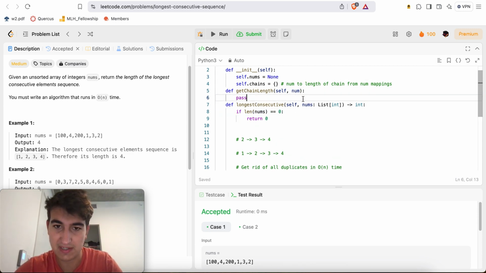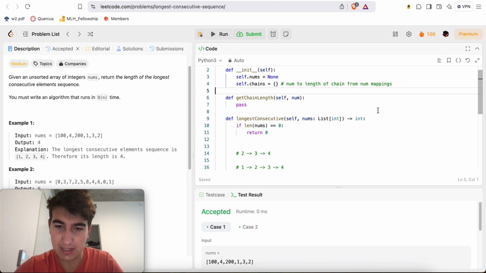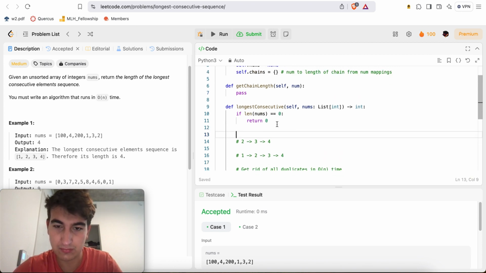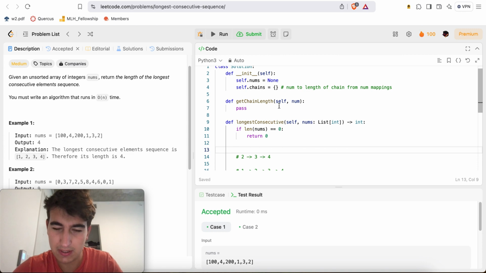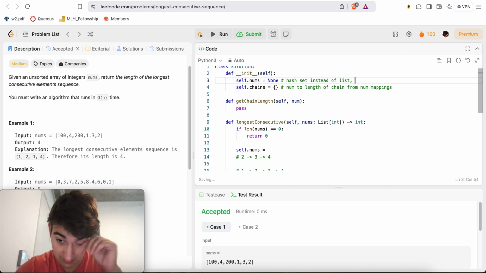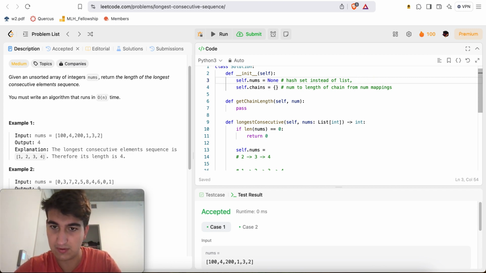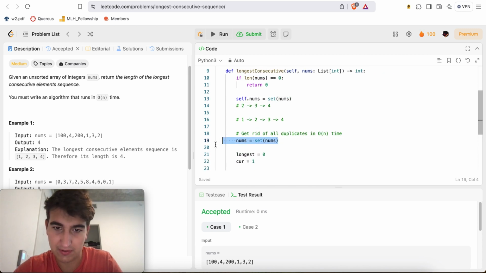So here we'll do a pass for now. And in here, self.nums should be a hash set instead of a list. That way we get O of 1 lookup times and no duplicates. There we go. Self.nums is equal to set of nums. And now we don't have to do this.